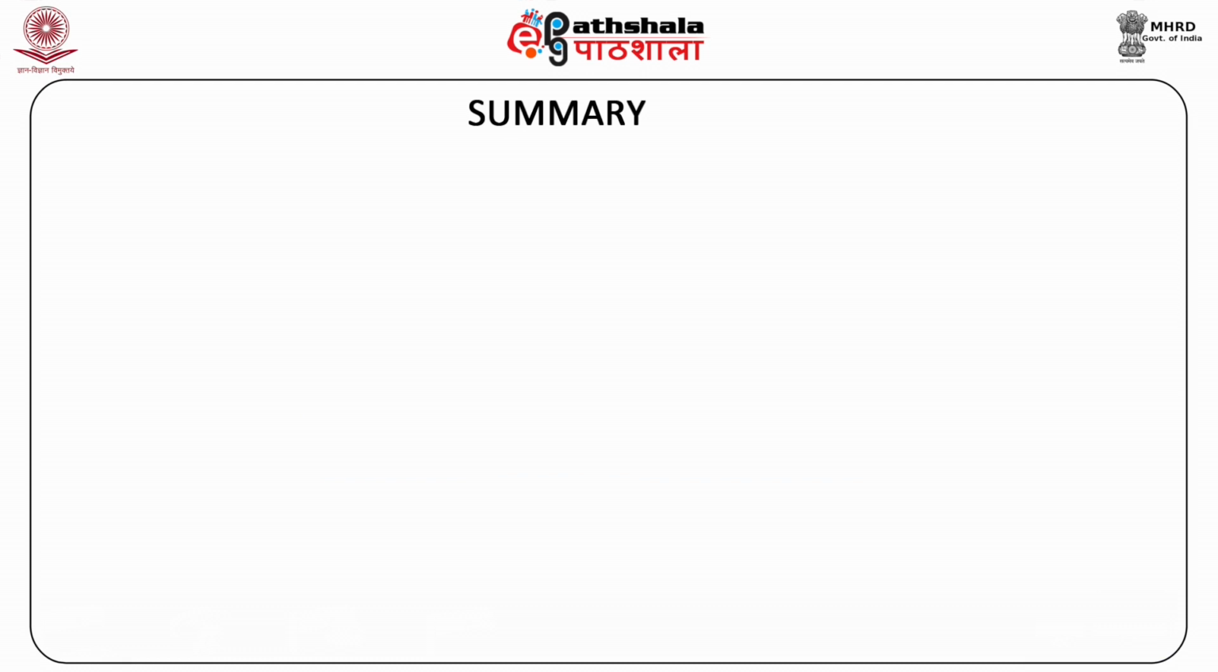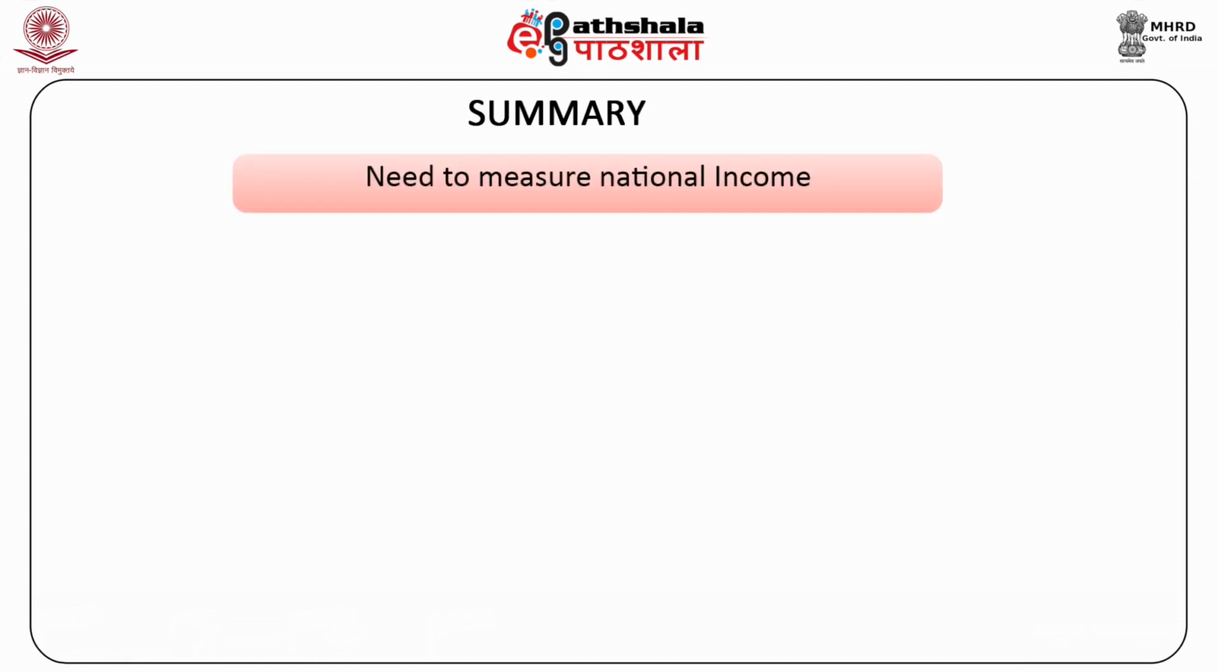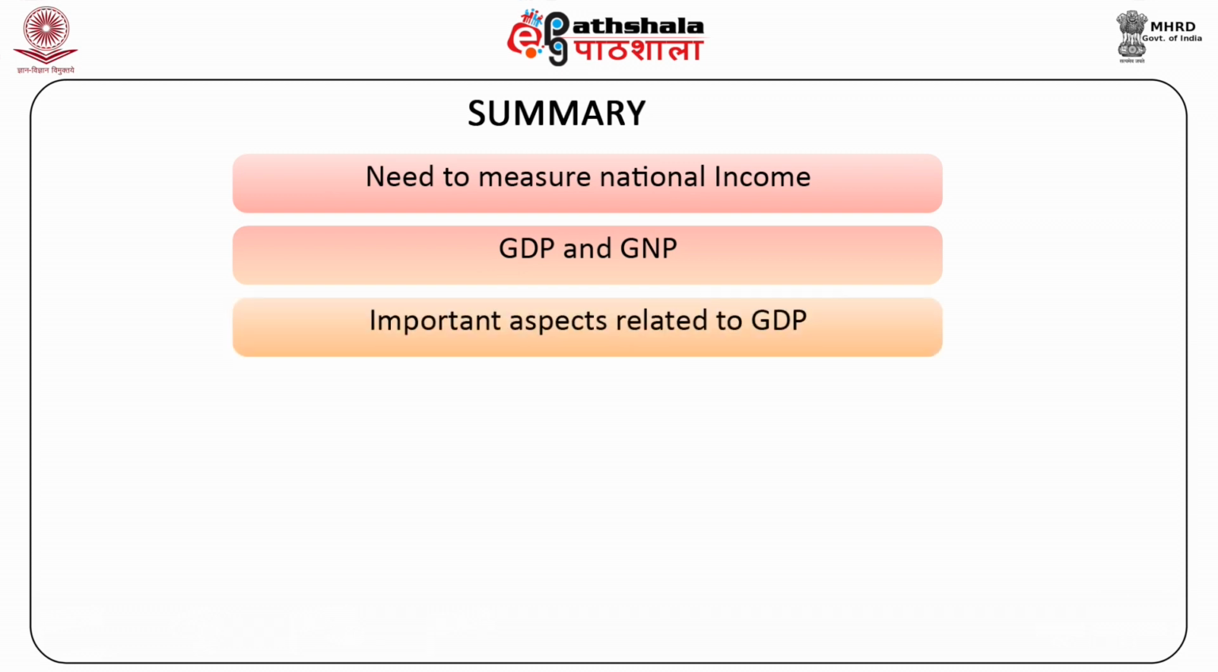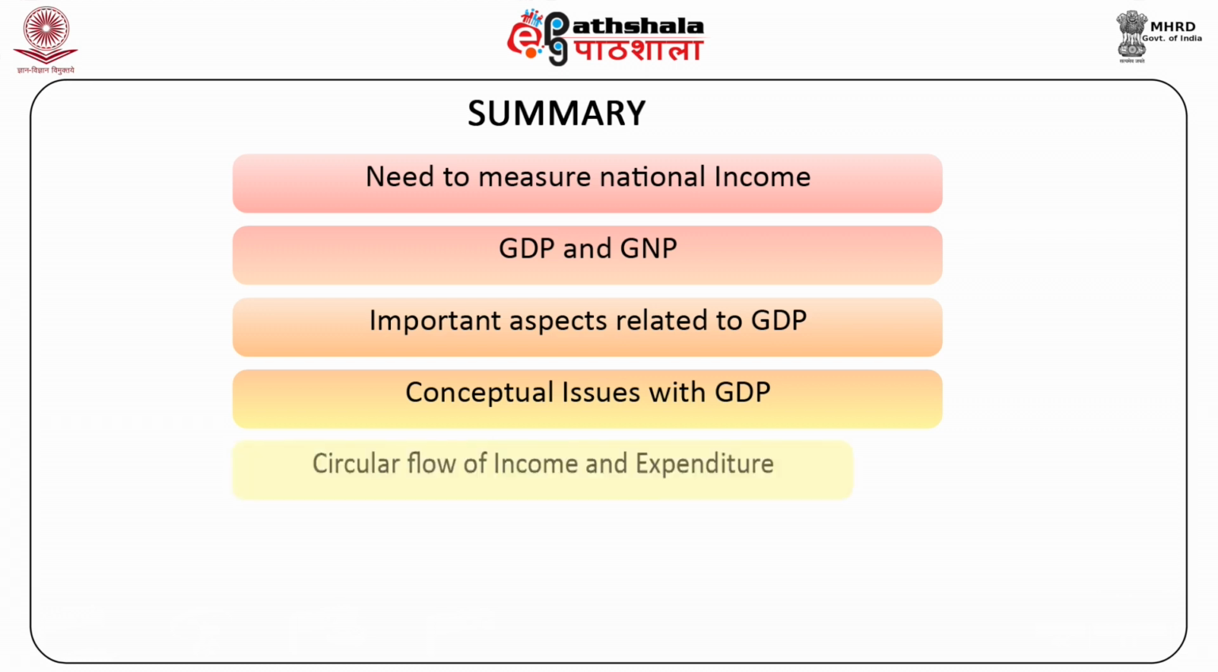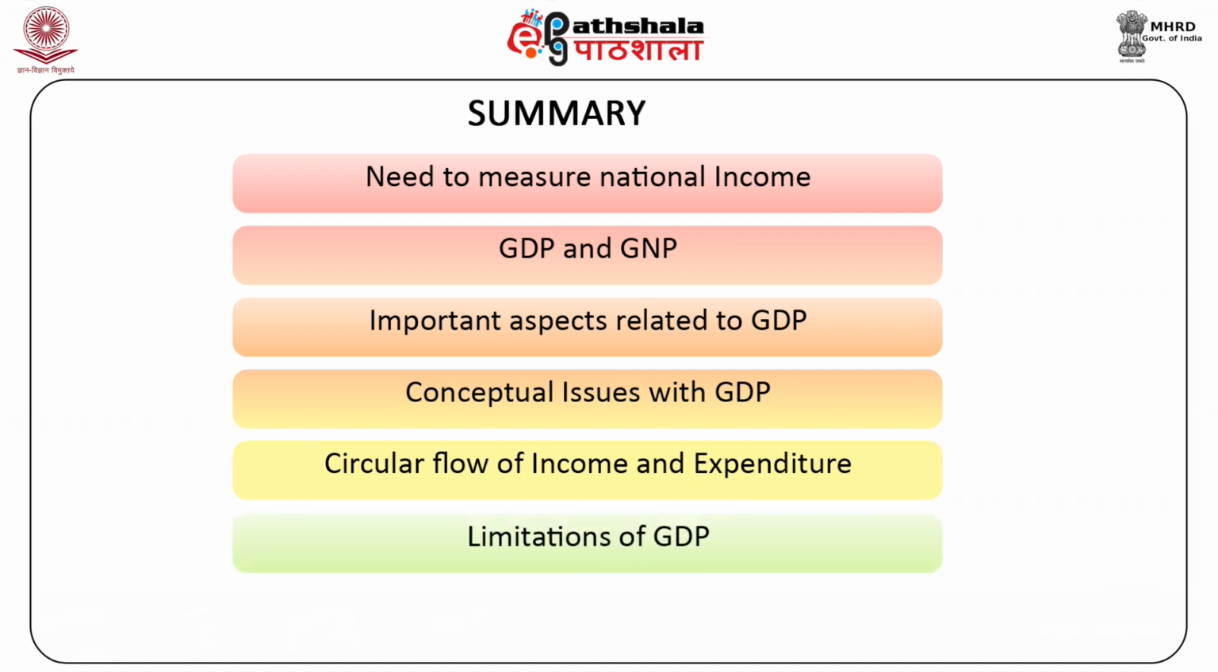To summarize, we studied different reasons to measure national income, learned the definition of GDP and GNP, identified important aspects related to GDP such as final goods and services, value added at different stages of production, etc., studied conceptual issues with GDP such as stocks and flows, distinction between gross GDP and net GDP, difference between GDP and GNP, etc. Also studied in detail about circular flow of income and expenditure, and finally covered the limitations of GDP.